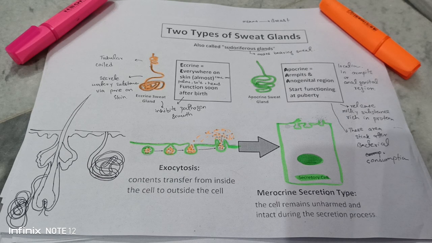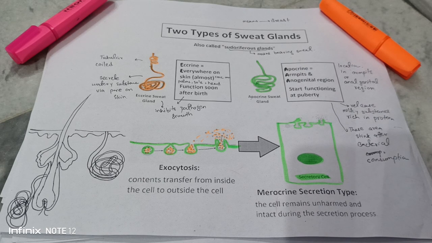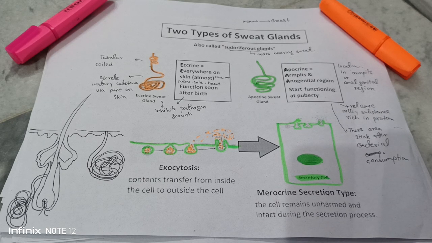In the previous lecture, we have discussed sebaceous gland, and we have also discussed some other glands which are exocrine in nature. But now we are discussing sweat gland, which are also an example of exocrine glands because they are releasing their secretions in our duct, so therefore they are exocrine.